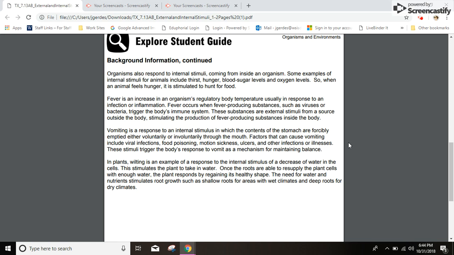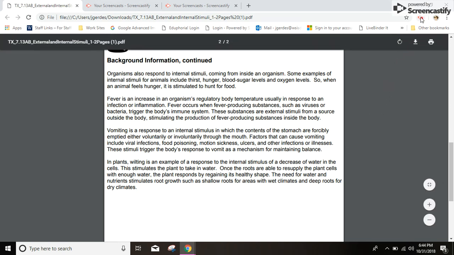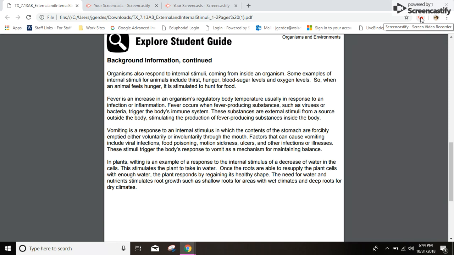Fever is an increase in an organism's regulatory body temperature, usually in response to an infection or inflammation. Fever occurs when fever-producing substances such as viruses or bacteria trigger the body's immune system. These substances are external stimuli from a source outside the body, stimulating the production of fever-producing substances in the body.